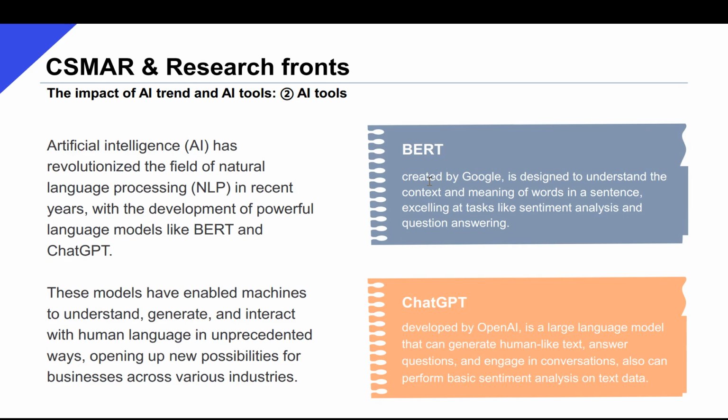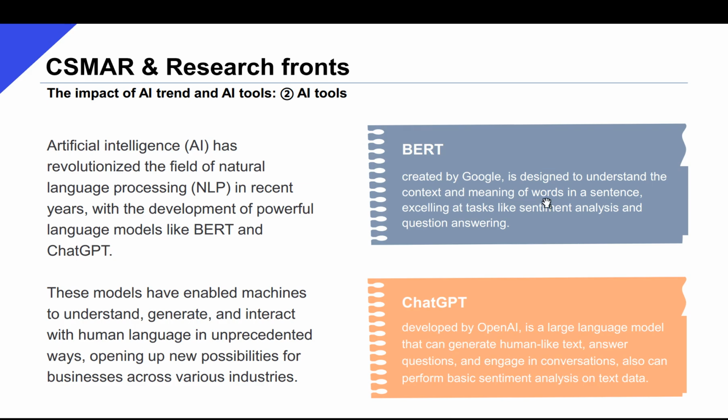Other than capturing AI trend, existing studies also employ some AI tools, as AI is revolutionizing the research methods and tools for social sciences. Artificial intelligence has revolutionized the field of natural language processing (NLP) in recent years with the development of powerful language models like BERT and ChatGPT. These models have enabled machines to understand, generate, and interact with human language in unprecedented ways, opening up new possibilities for businesses across various industries.